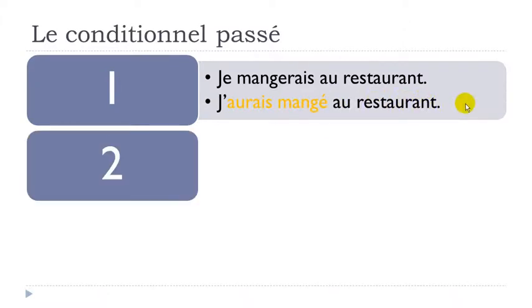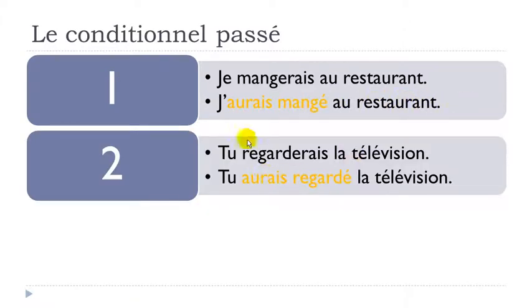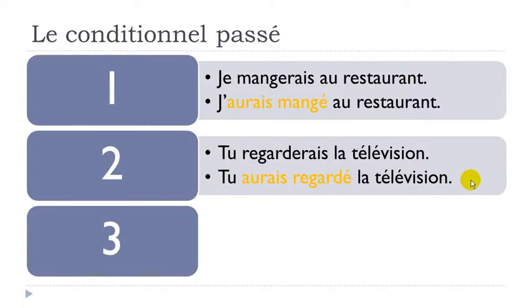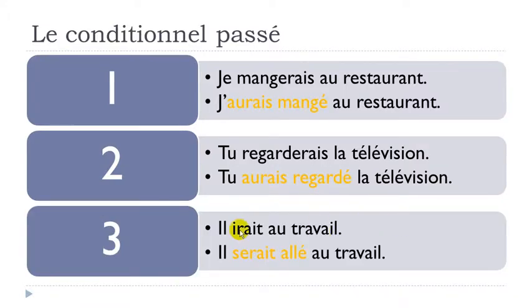Second example, tu regarderais la télévision, tu aurais regardé la télévision. Same thing here: the first one is at the conditionnel présent form, the second one is conditionnel passé form. And then il irait au travail would become il serait allé au travail.